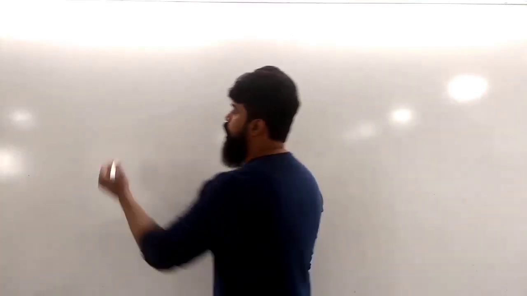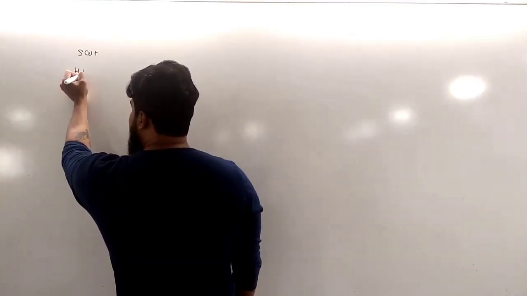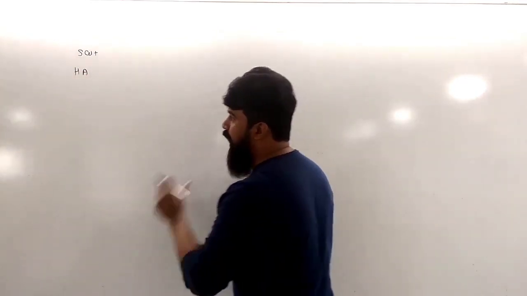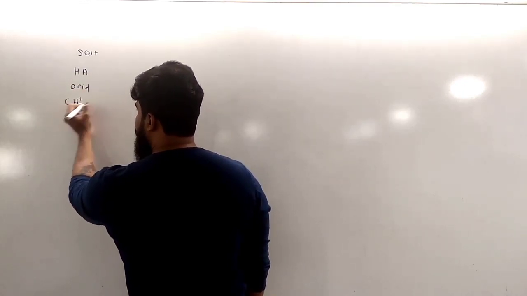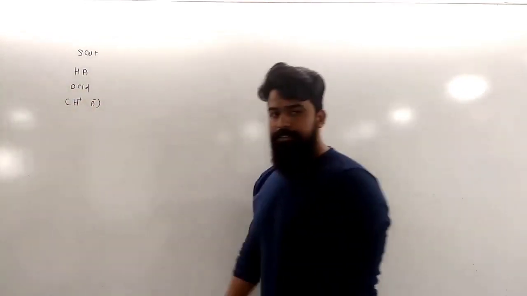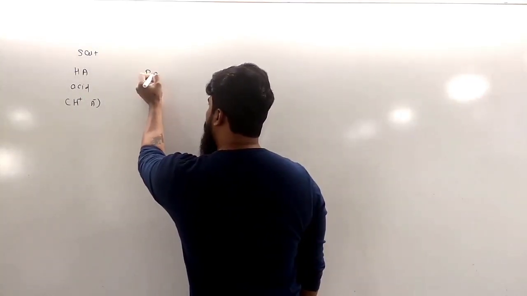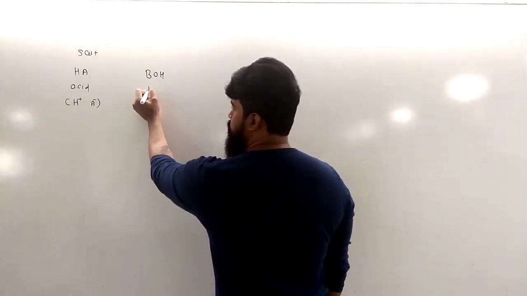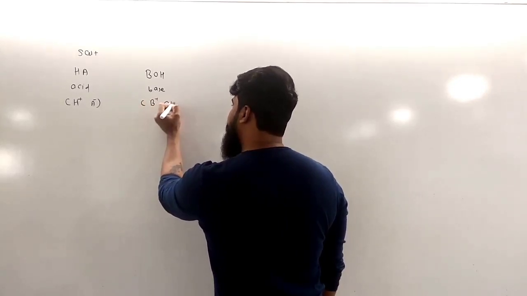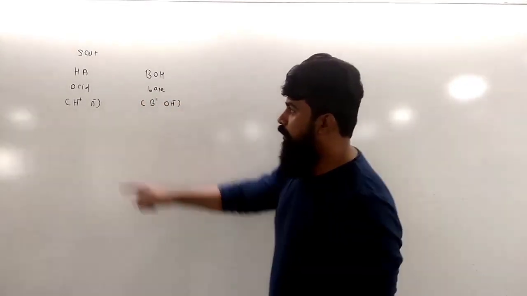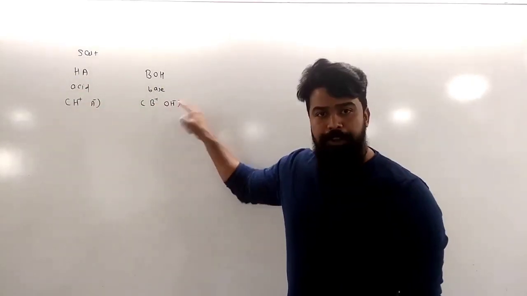So what is salt? First of all, suppose HA is the acid. I am using the symbol HA to indicate the acid because on dissolving in water it will produce two ions, H plus and A minus. The substance which produces H plus ion in aqueous solution is the acid. Now the symbol BOH is used to indicate the base because on dissolving in water it will produce two ions, B plus and OH minus. HA is the acid because it produces H plus ion. BOH is the base because it produces OH minus ion.